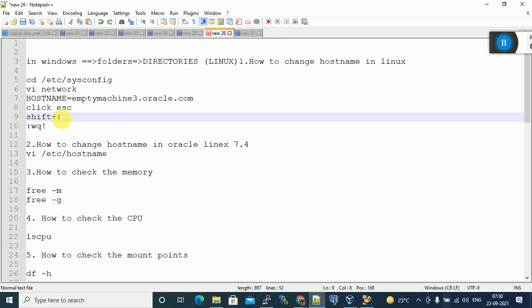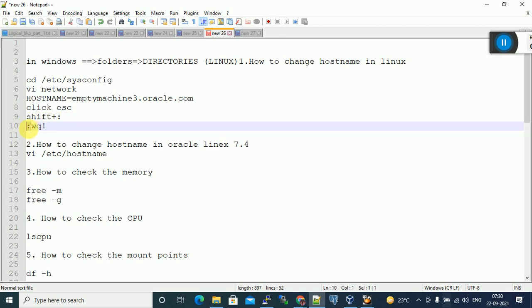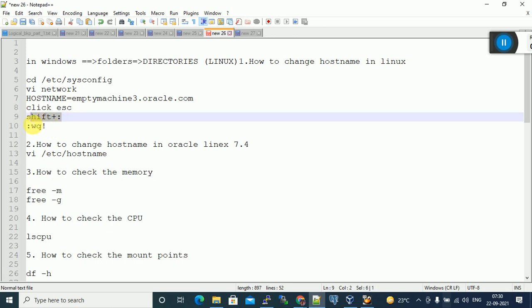This is the shift colon. We call it shift colon. Shift plus colon, we have to press at a time, so that it will print this colon. After that, WQ, Shift 1. Okay, clear how to save this file?